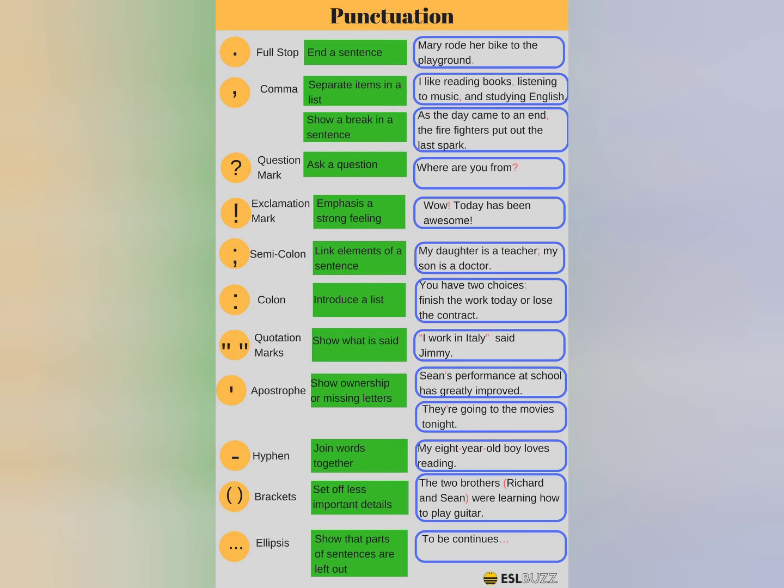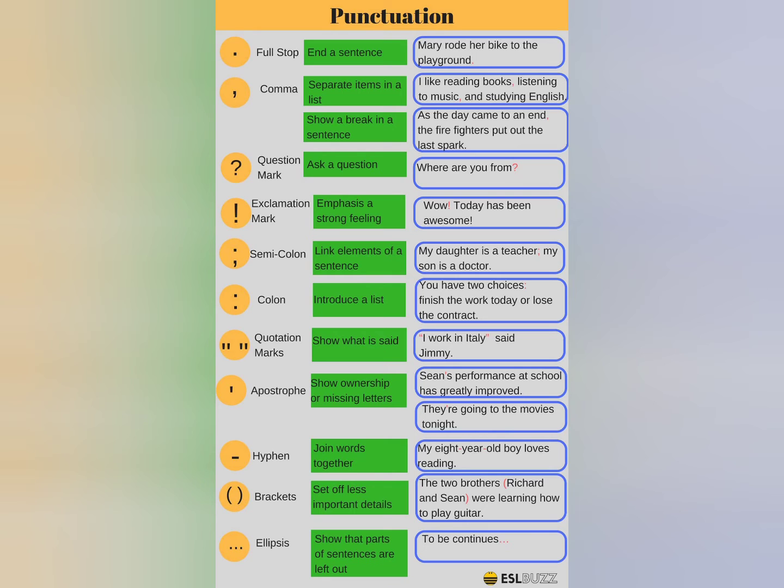As the day came to an end, the firefighters put out the last spark. So how we will read this sentence? As the day came to an end, the firefighters put out the last spark. In this way, the way we understand the meaning of the sentence, punctuation marks play a very important role.